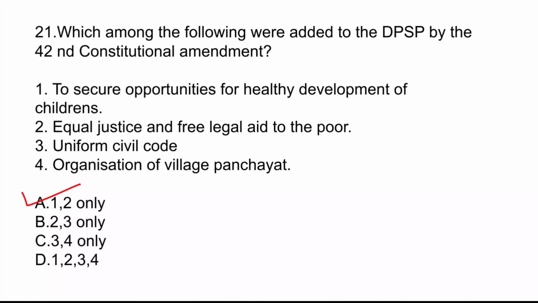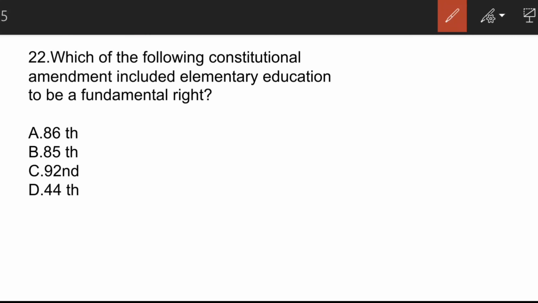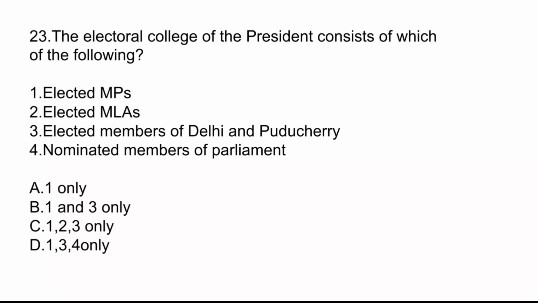Moving on to the next question. Which of the following constitutional amendment included elementary education to be a fundamental right? The correct answer here is option A. Moving on to the next question.